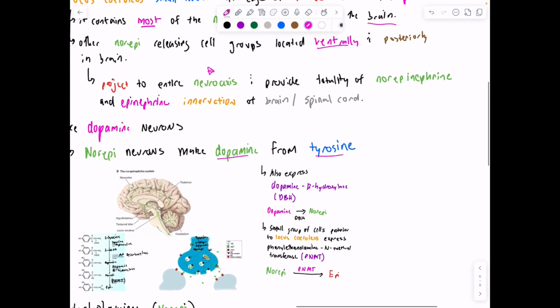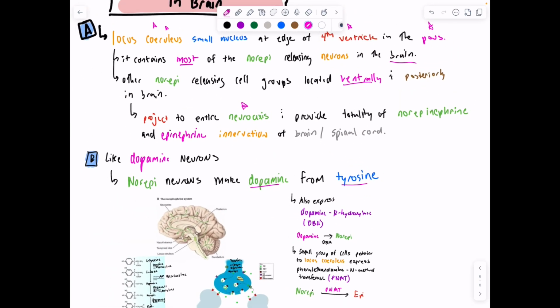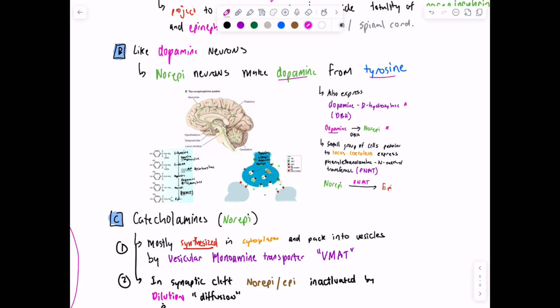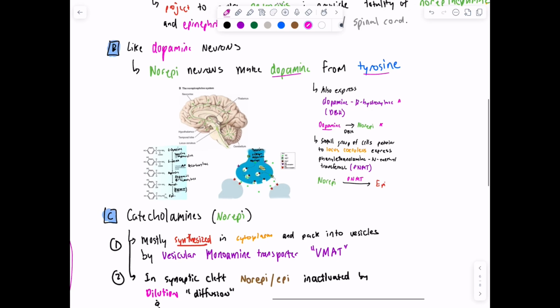In particular, these neurons in the locus coeruleus, again in the pons, at the edge of the fourth ventricle, are going to express dopamine beta hydroxylase, which will convert dopamine into norepinephrine. And then a small group of cells posterior to the locus coeruleus also express phenylethanolamine N-methyltransferase, PNMT, which you may remember from previous lectures. Norepinephrine gets converted by PNMT into epinephrine.